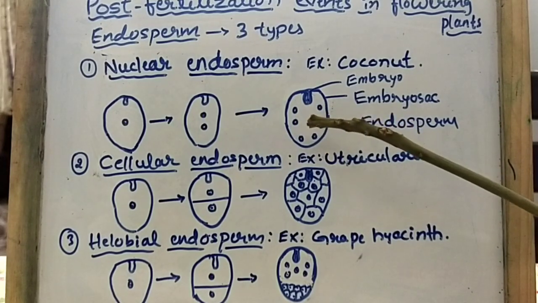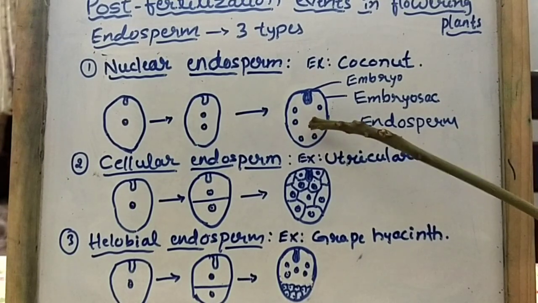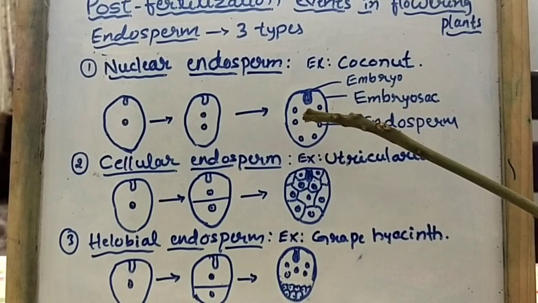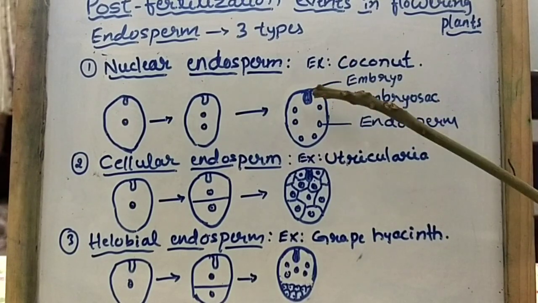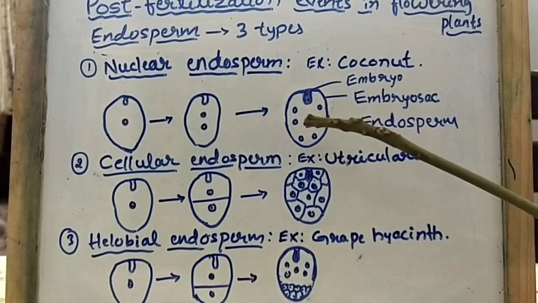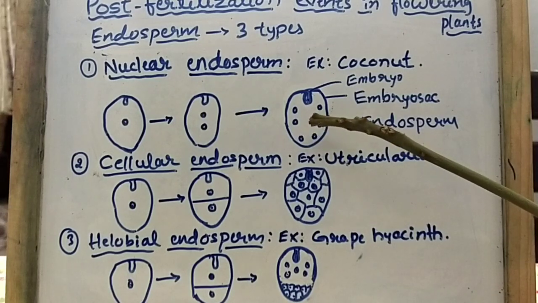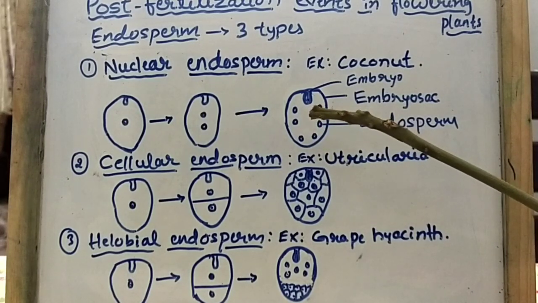So endosperm is nothing but a tissue, which is made up of cells. In these cells we have storage of food material. Why does this storage of food material take place here? For the development of the embryo. Understood, students? What is endosperm? Endosperm is a nutritive tissue which gives nourishment for the developing embryo.